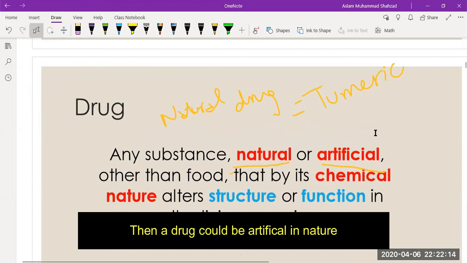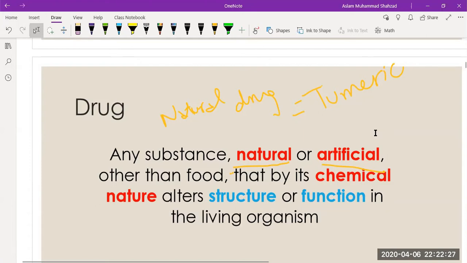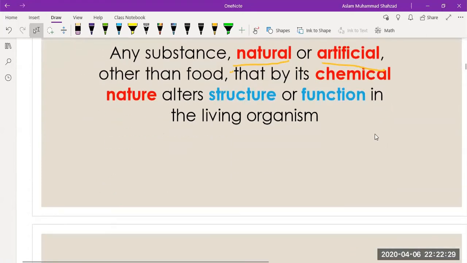Then the drug that could be artificial in nature. I know you are not a pharmacist, but in simple terms, it could be synthetic in nature. What is meant by artificial?